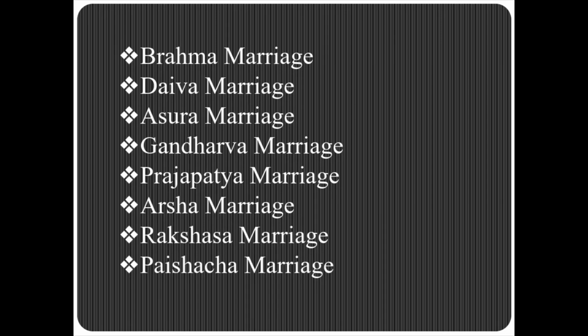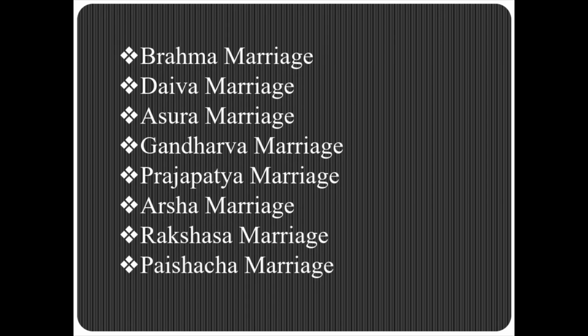So when it is a non-consensual marriage where the woman is weeping for help, and the father or family members are wounded in battle by the groom, and then he marries her, it is called a Rakshasa marriage. Then comes Paishacha marriage, which in simple language is when a man by stealth seduces a girl who is sleeping, intoxicated or mentally challenged. So these are the 8 kinds of marriages.